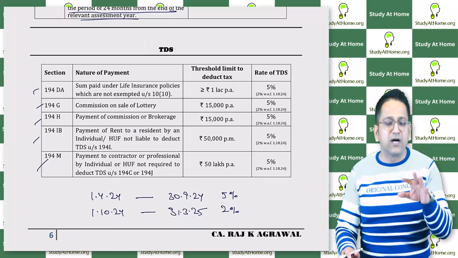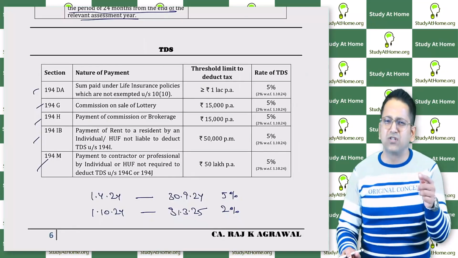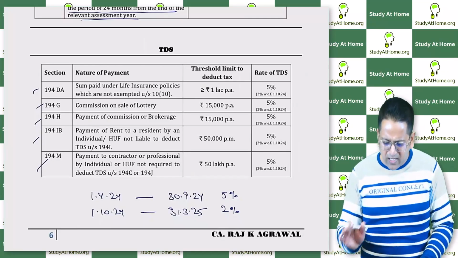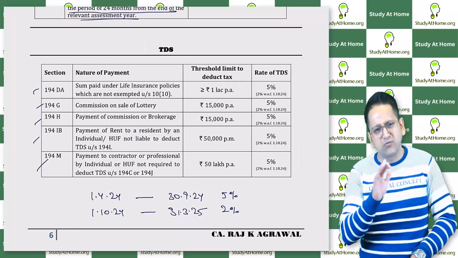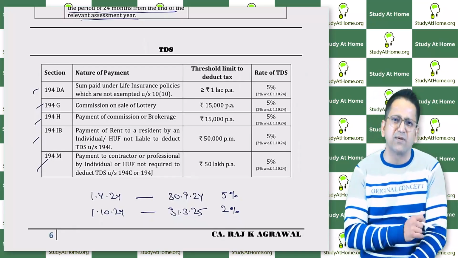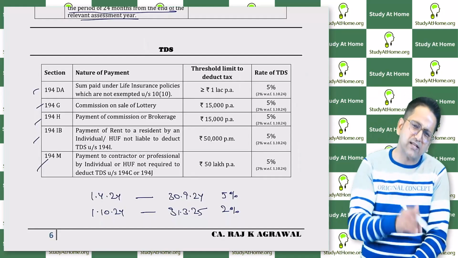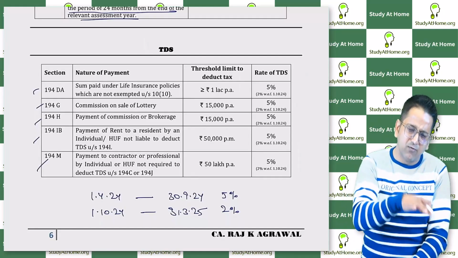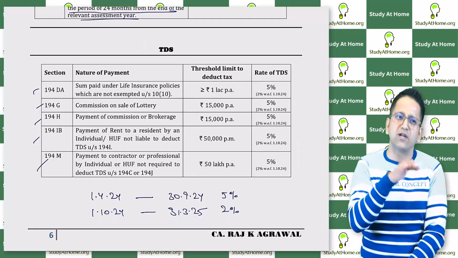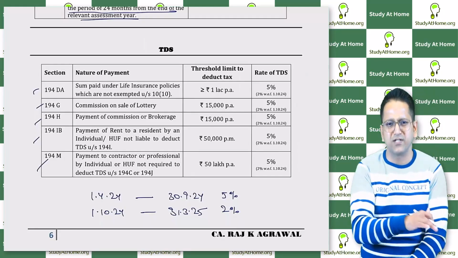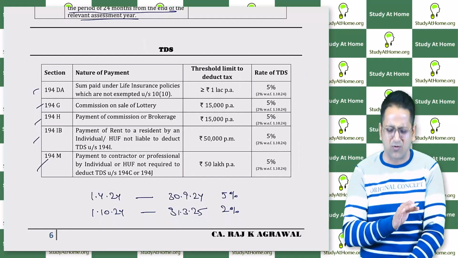Okay? You all know this, that when there is no exemption on the life insurance money, and on 1 lakh rupees or more than 1 lakh rupees, 5% TDS was being deducted. Meaning if the money the insurance company is giving is non-exempted, that is taxable money. So on 1 lakh rupees or more than that, 5% TDS was deducted. Now 2% is deducted from 1st October.